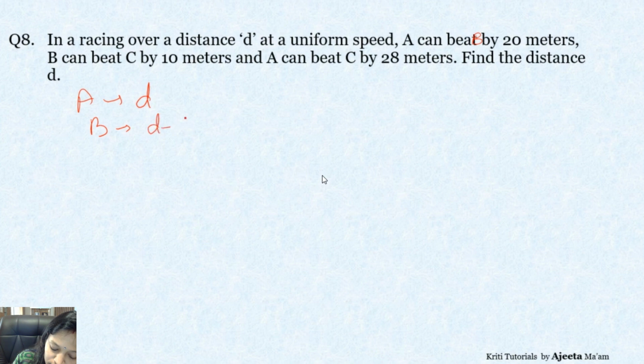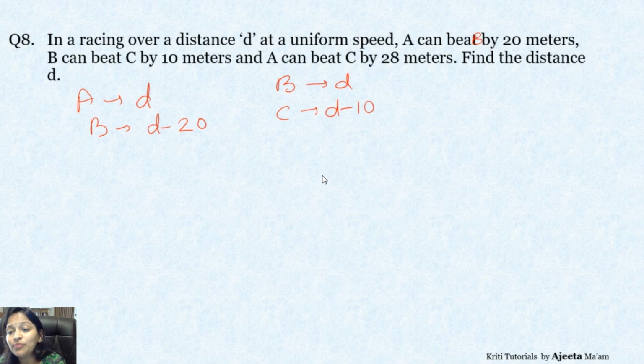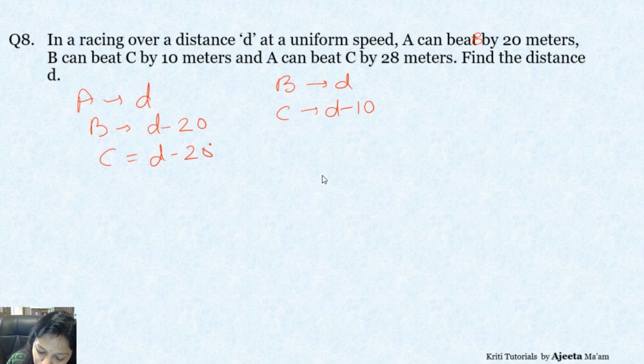So D minus 20. Very good. B can beat C by 10 meters. So if B had also covered D, how much would C have covered? 10 meters less. A can beat C by 28 meters. So how much did C cover? That's the only difference in the question, that here D is the value. Otherwise you have already done the start questions.